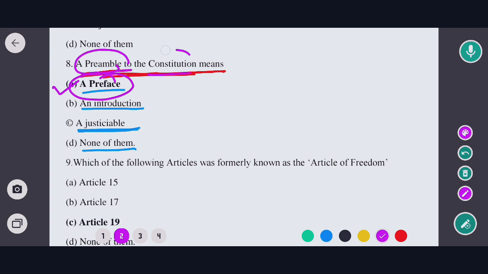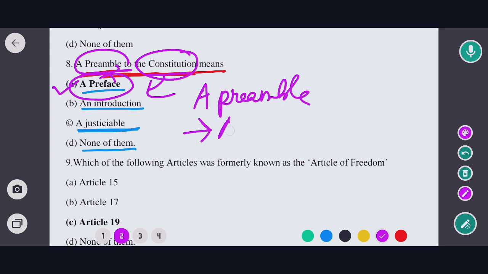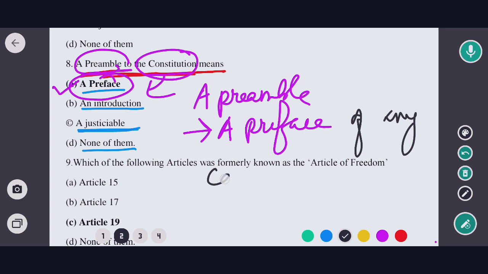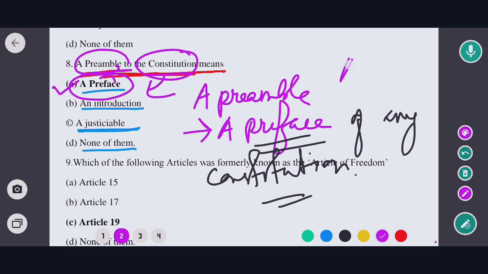A preamble of any constitution means it's a preface of any constitution. So the correct option would be option A.